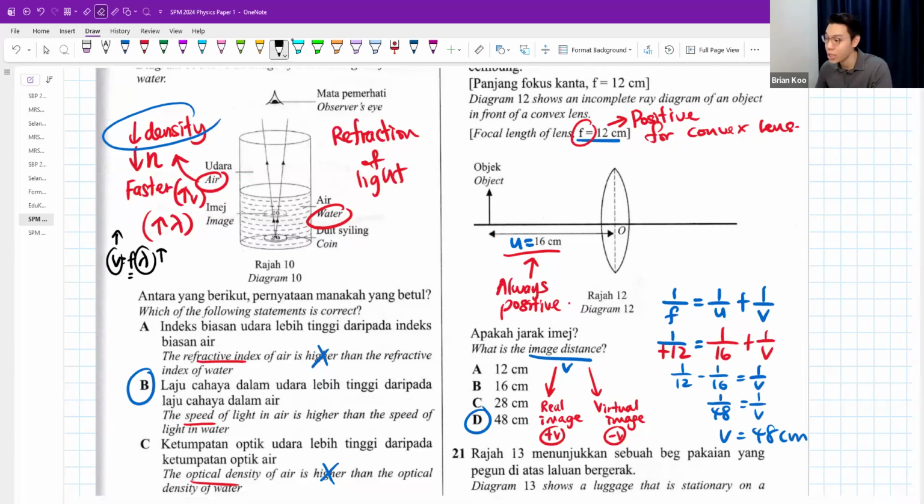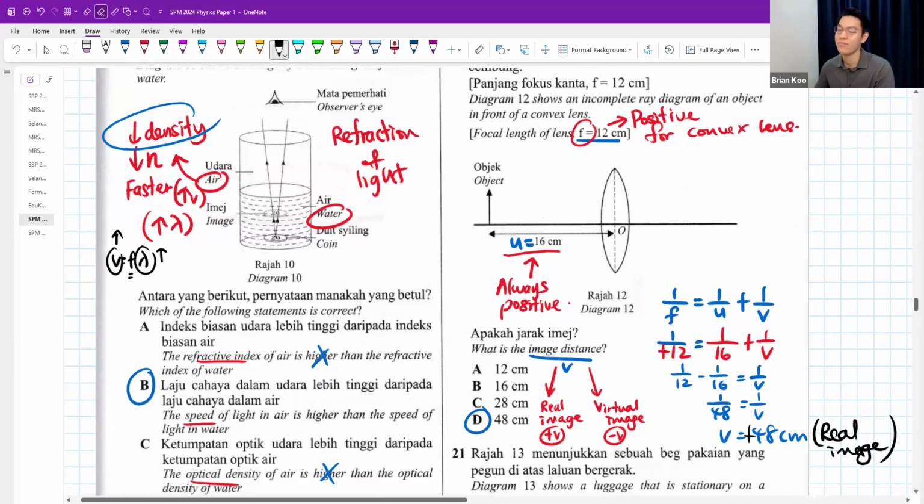Guys, you got a positive answer, so it means what? You got a real image. What if you get a negative answer? Virtual image. Simple as that.